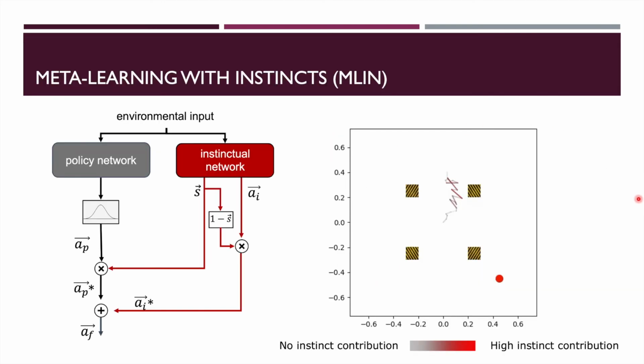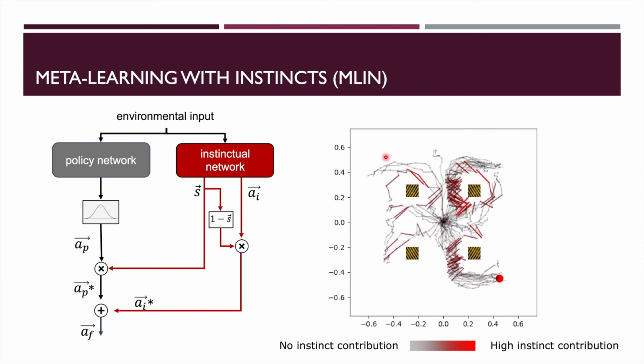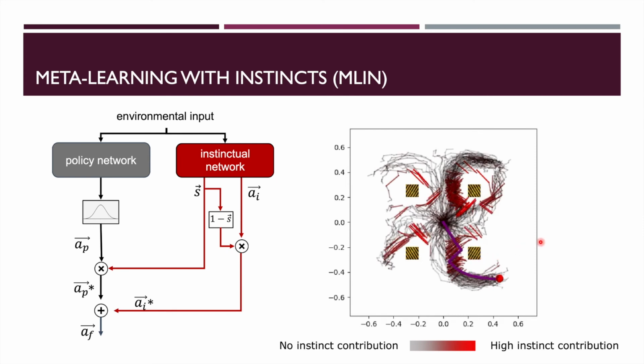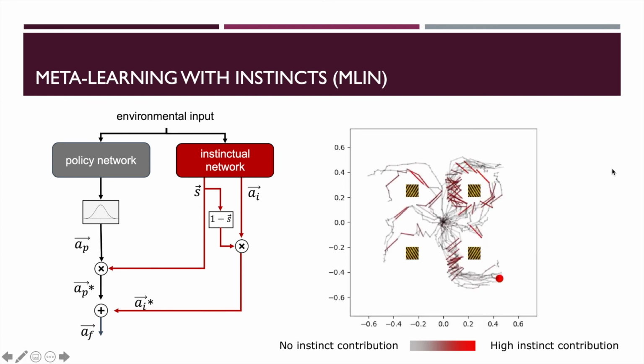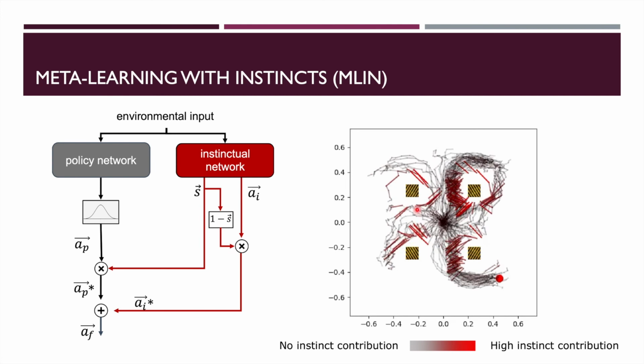The exploration plot on the right-hand side shows how much instinct contributes to the final action. The redder the step, the more it was influenced by the instinct and the less by the stochastic action from the policy network. As we can see on the plot, the areas where the instinct has the highest contribution in the final action are exactly around critical areas around the hazard zones. The purple line at the end shows the deterministic non-exploratory trajectory after the update based on the exploratory trajectories.